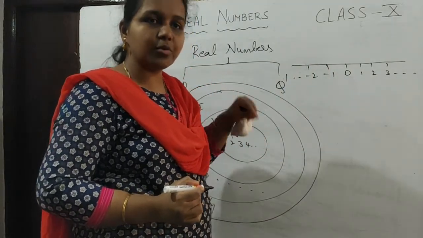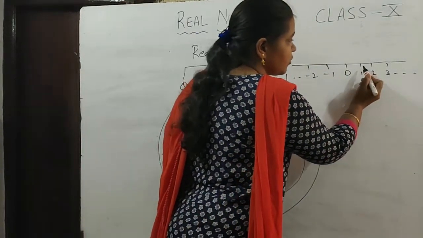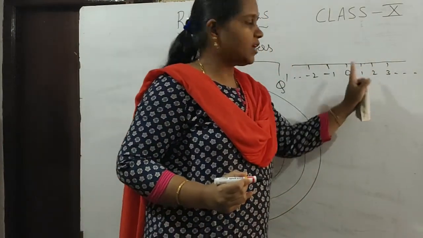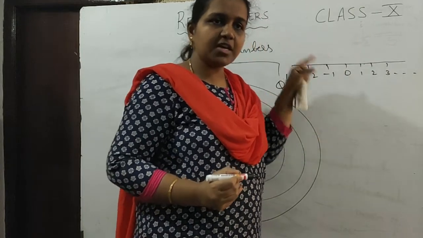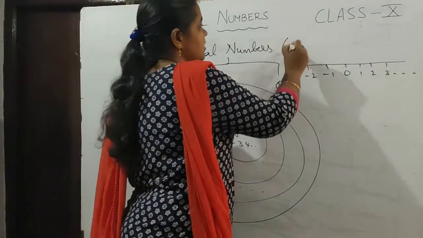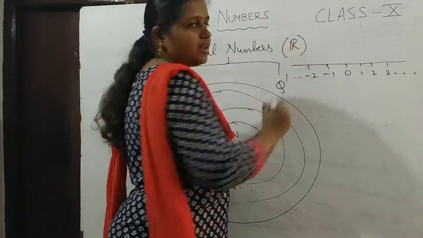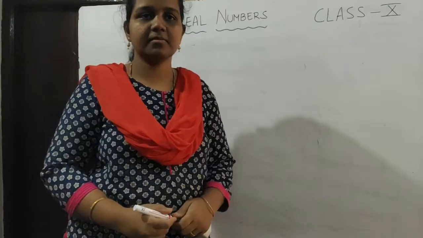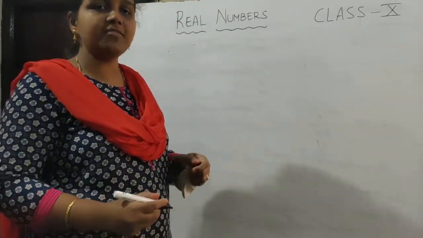Then what is the value of root 2? Root 2 is 1.414. 1.414 means somewhere here. So here on the number line we have irrational numbers also. So rational and irrational numbers put together are called real numbers, and real numbers are denoted by capital R. This is about real numbers. So next we will discuss the division algorithm.